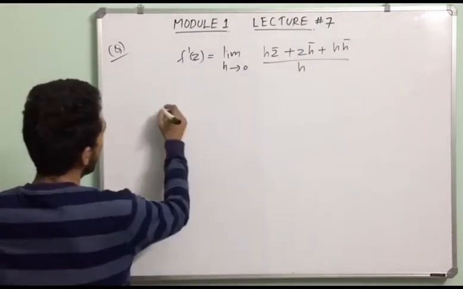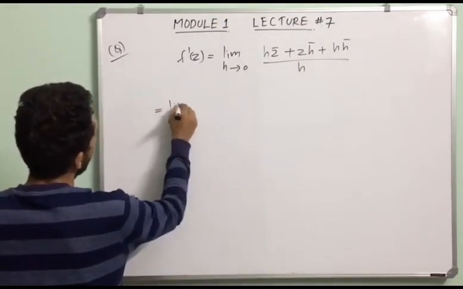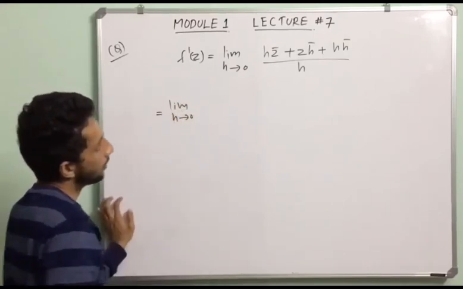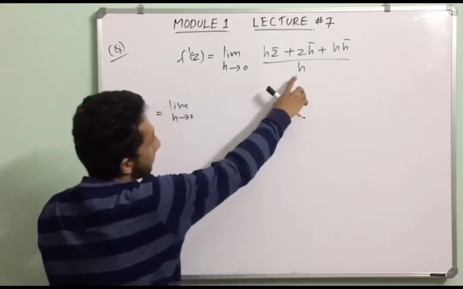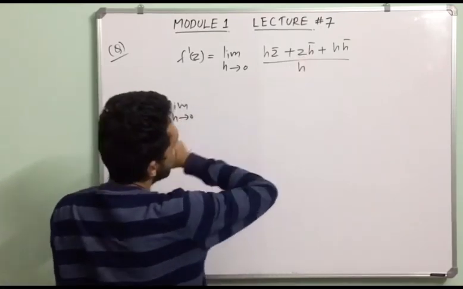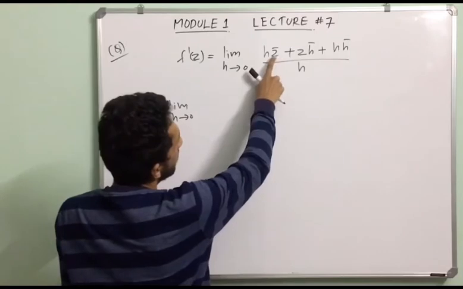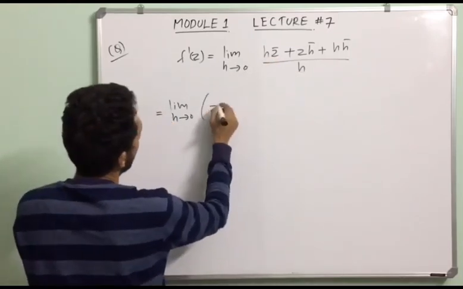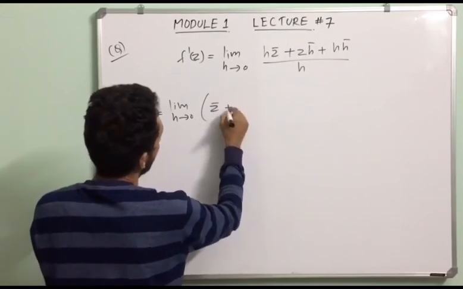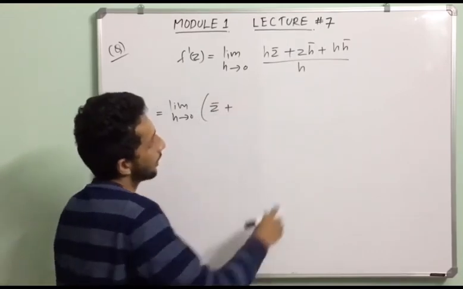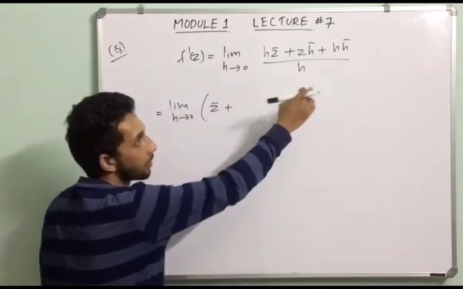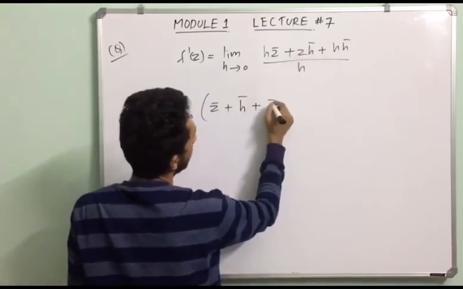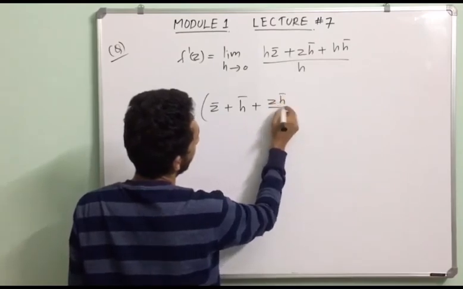This is equal to limit h tends to 0 of z bar h divided by h, that is z bar, plus h bar divided by h, that is h bar plus z times h bar divided by h.